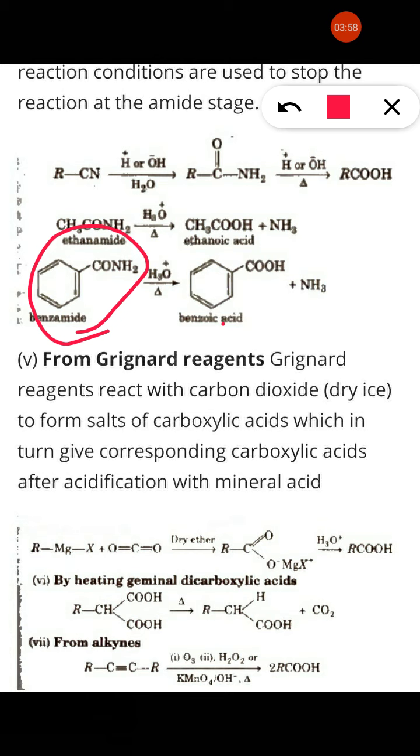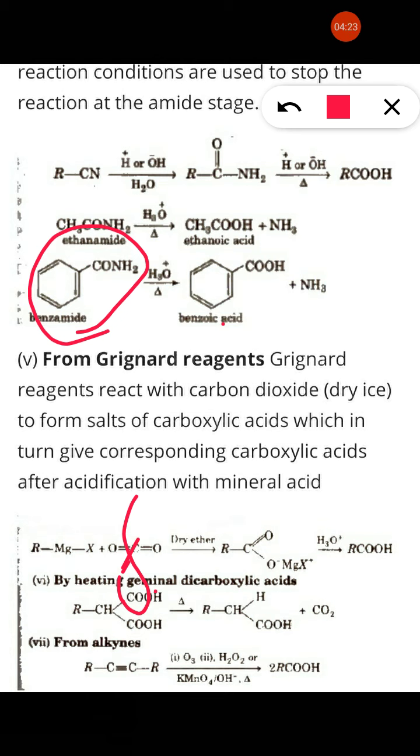Similarly, if we have a geminal dicarboxylic acid, RCH(COOH)2, geminal means the same carbon contains two carboxylic groups. So on heating, it undergoes decarboxylation. From here this CO2 will be removed. When it is removed, there is a formation of RCH2COOH, that is carboxylic acid.